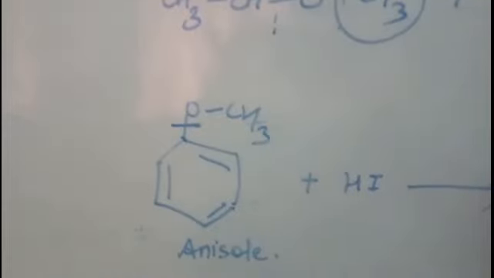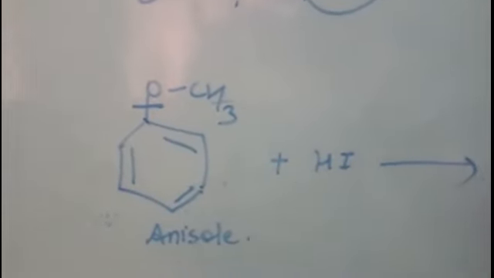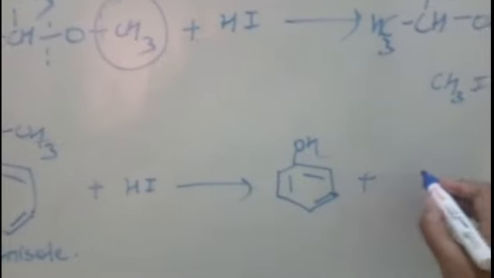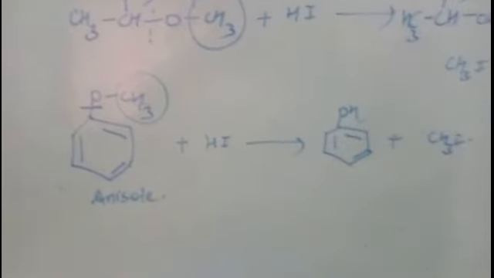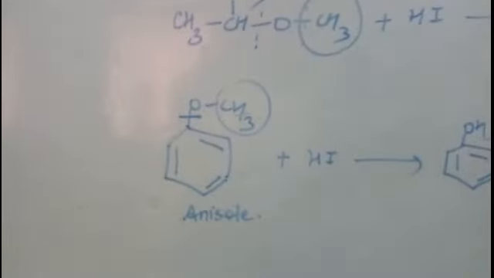It means you will always get one phenol and the other one iodoalkane. Whichever the alkyl group is there, the corresponding iodoalkane will be formed, but the OC6H5 bond will not be cleaved and we will get phenol. This is the second limitation. The third limitation: suppose one of the alkyl groups is a tertiary alkyl group,